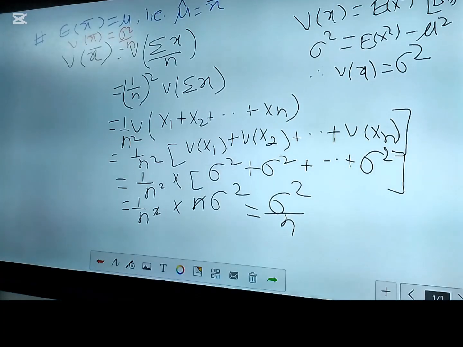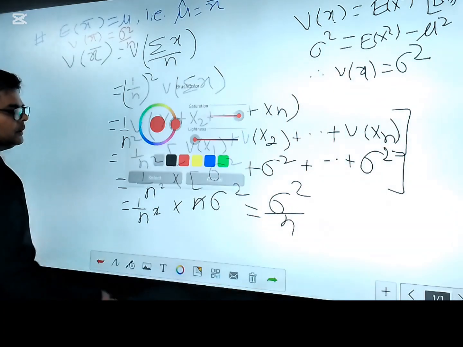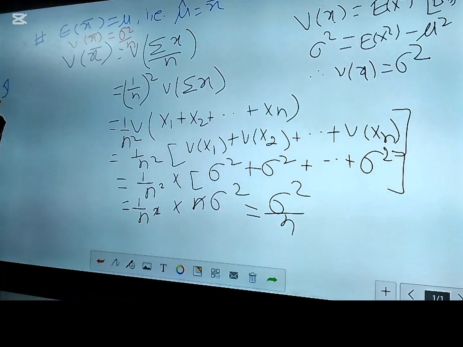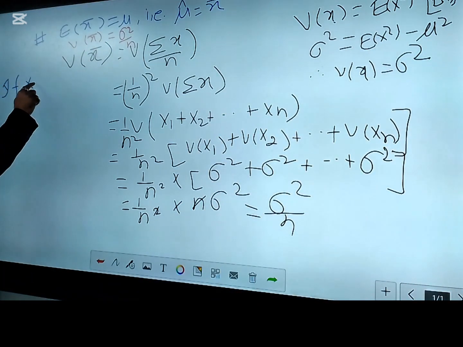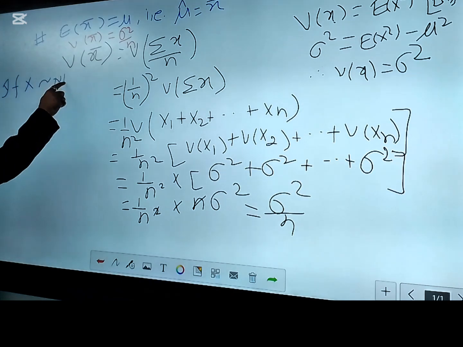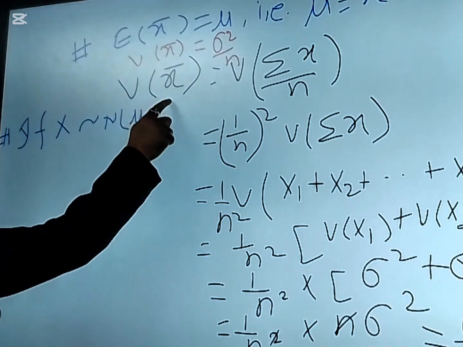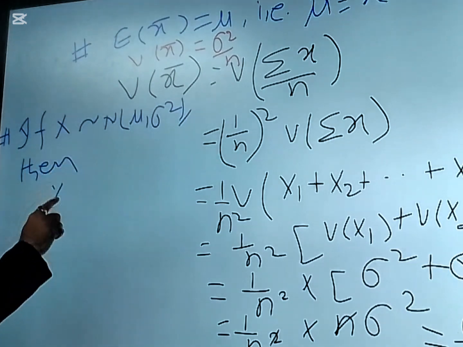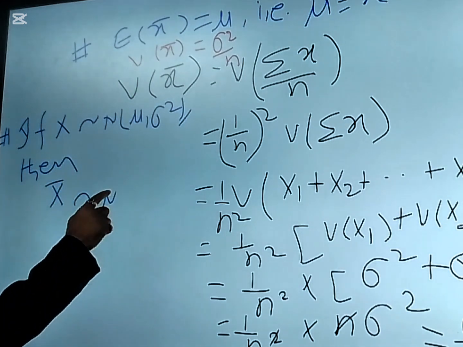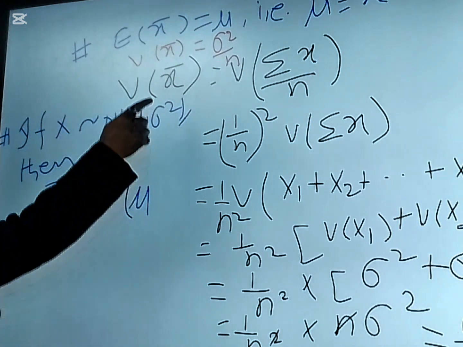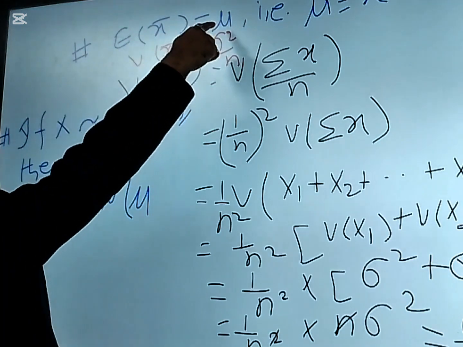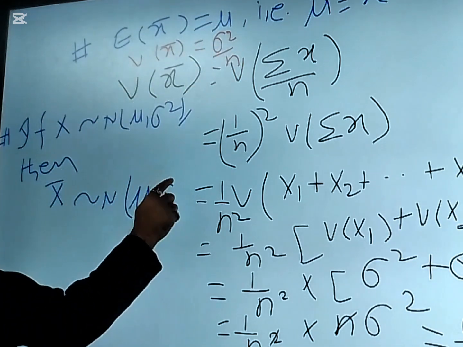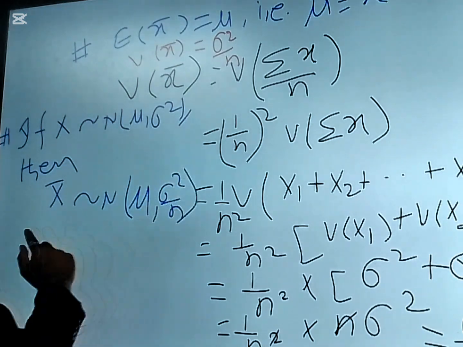So it also follows that, for example, if x follows a normal distribution with mean mu and variance sigma square, then you can say that x bar follows a normal distribution with the same mean, because x bar is an unbiased estimator, but in this case the variance becomes sigma square by n.